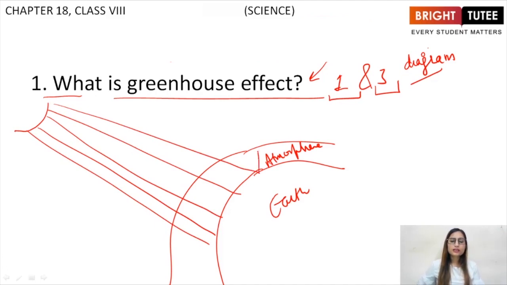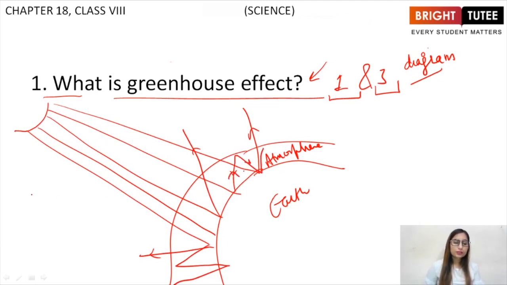So some of the radiations reflect back into the space while some of them are trapped inside the atmosphere only.